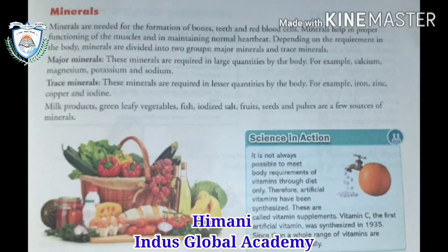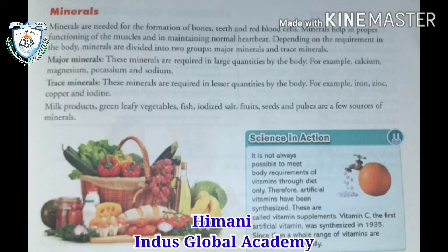Minerals help in the proper functioning of the muscles and maintaining your normal heartbeat. Depending on the requirement, they are further divided into two types: first, major minerals, and second, trace or minor minerals. Major minerals, as the name indicates, are required in large quantity by the body. Examples are calcium, magnesium, potassium and sodium. Trace minerals are required in lower quantity. Examples are iron, zinc, copper and iodine.